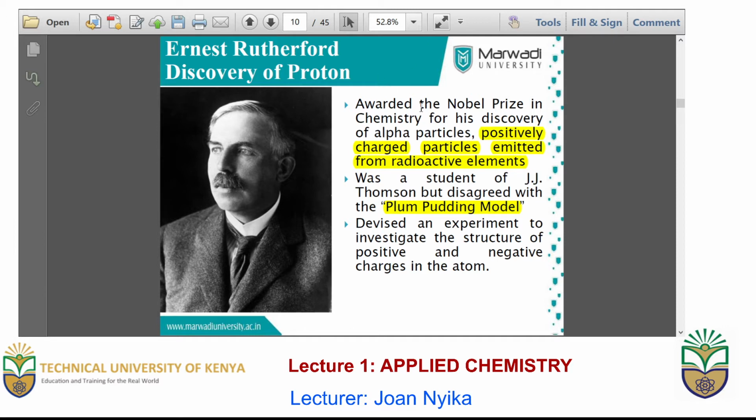This is what we looked at in our previous class, that he was one of the significant scientists who discovered the existence of electrons, protons, and neutrons.